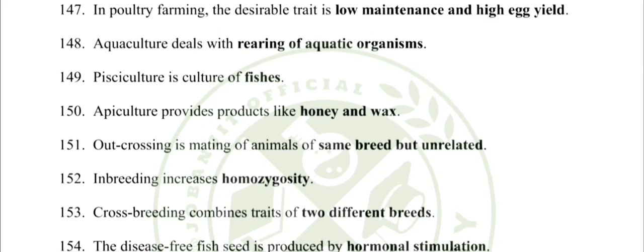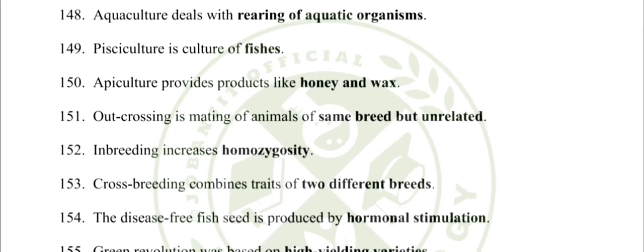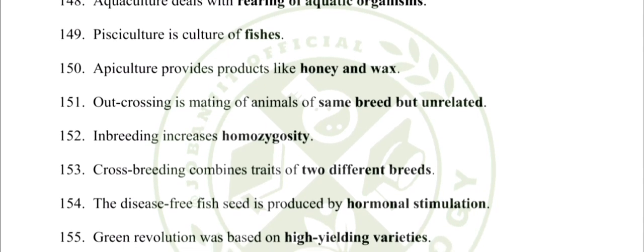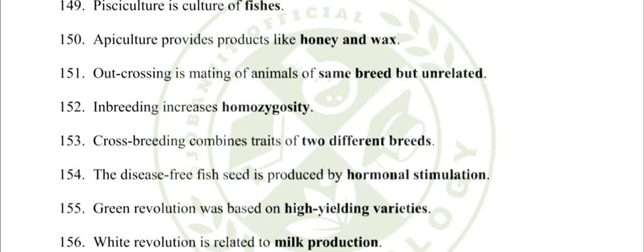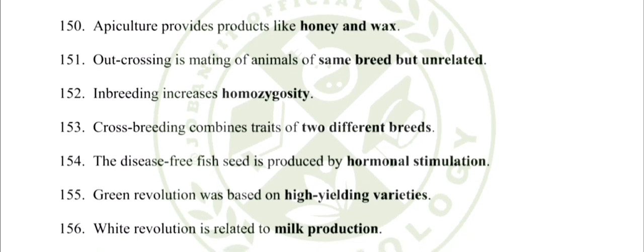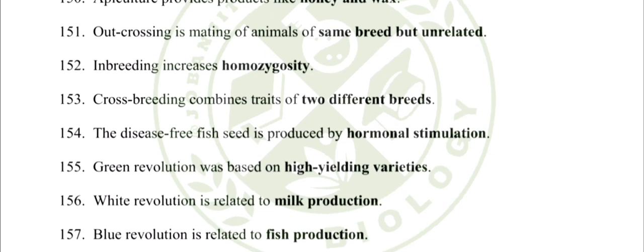151. Outcrossing is mating of animals of same breed but unrelated. 152. Inbreeding increases homozygosity. 153. Crossbreeding combines traits of two different breeds. 154. The disease-free fish seed is produced by hormonal stimulation.